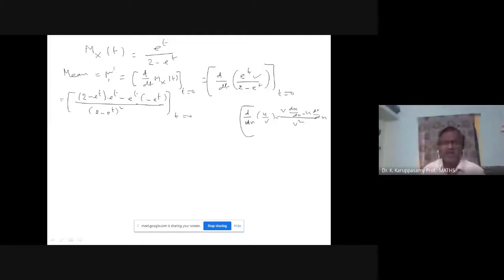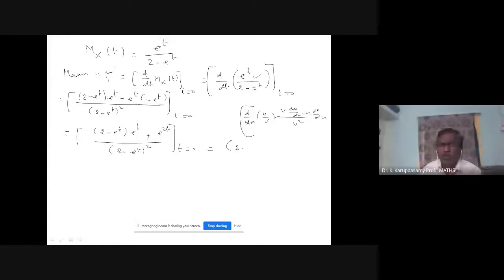Let us simplify. 2 minus e power t into e power t, minus into minus becomes plus, e power t into e power t is e power 2t, divided by 2 minus e power t whole square. Now I am going to substitute t equal to 0. E power 0 value is 1.